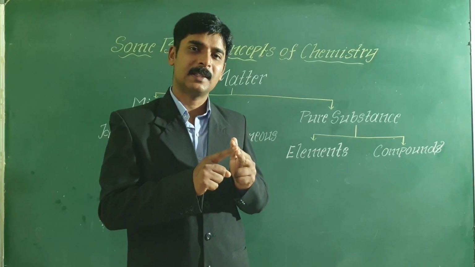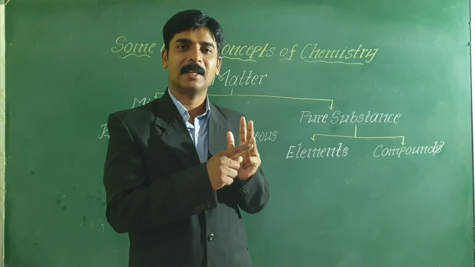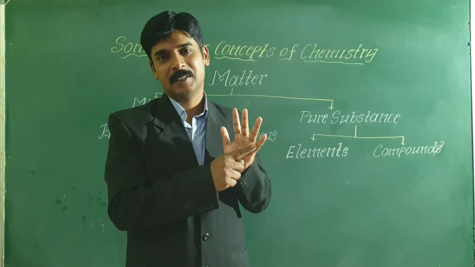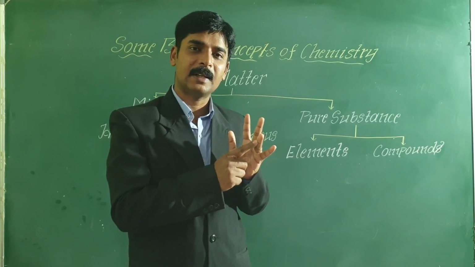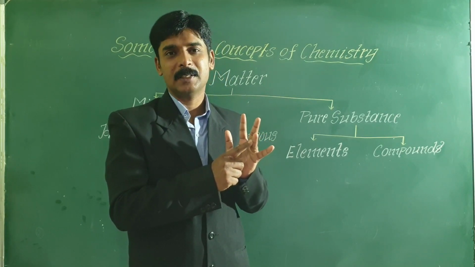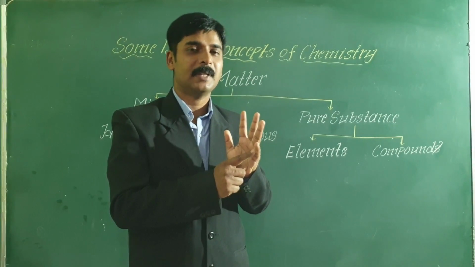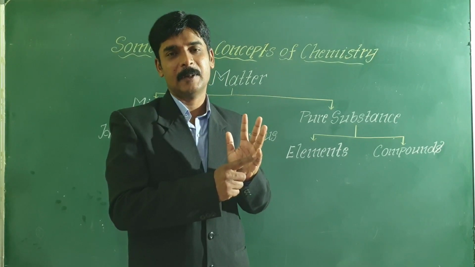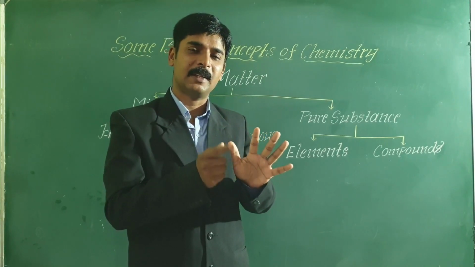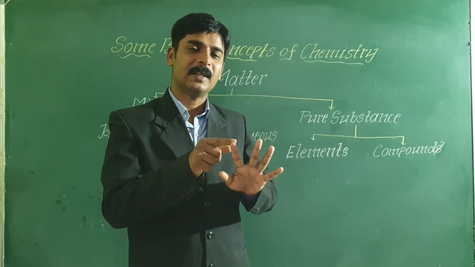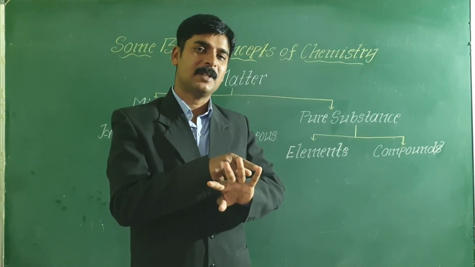Apart from these three states, there are two more states of matter, that is Bose-Einstein condensed state and plasma state. You can see matter in Bose-Einstein condensed state only at very low temperature, and matter exists in plasma state at very high temperature, that is inside stars. Okay, so based on the physical nature of matter, there are 5 states of matter: solid, liquid, gases, Bose-Einstein condensed state and plasma state.